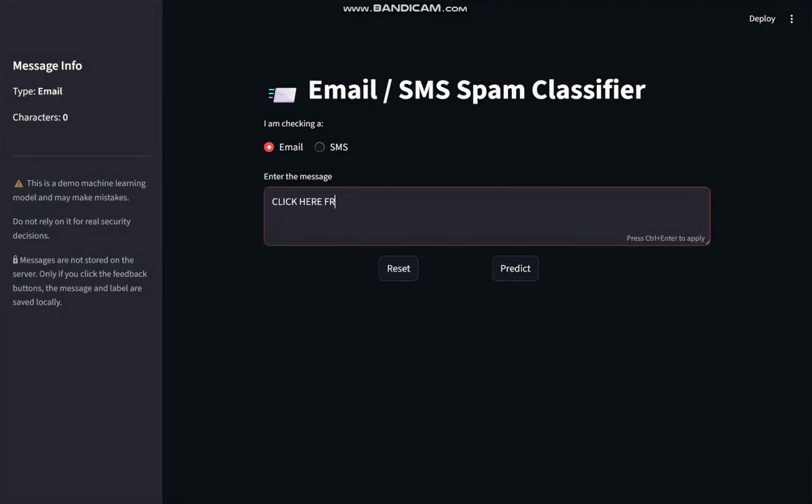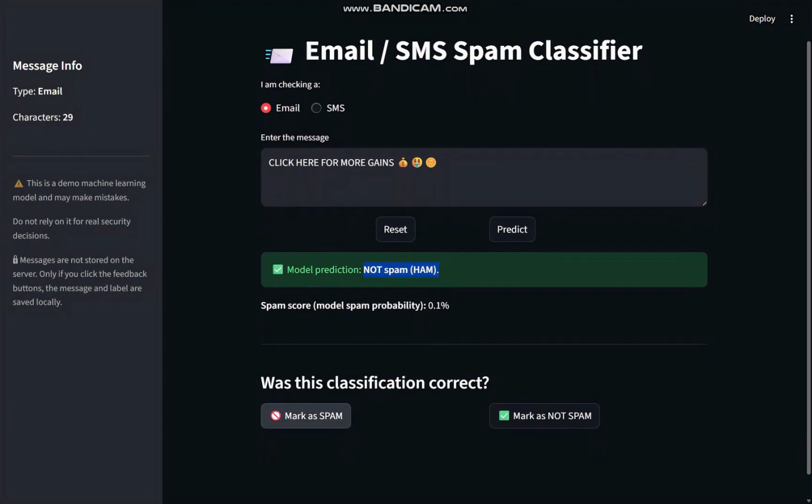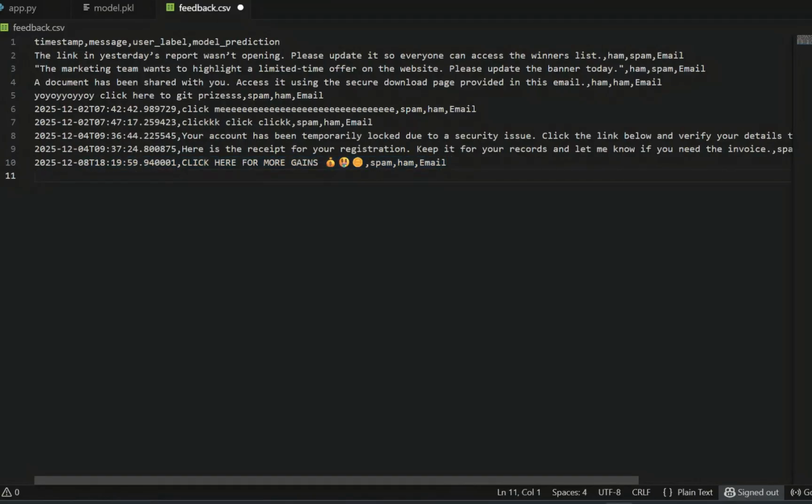An important feature of our system is the feedback mechanism. After every prediction, the user can mark the result as spam or not spam. This feedback is stored in a file and later used for retraining the model, making the system self-improving over time.